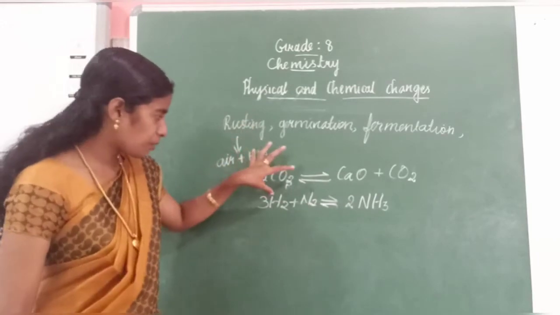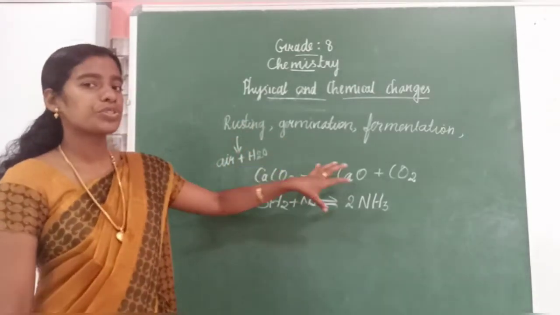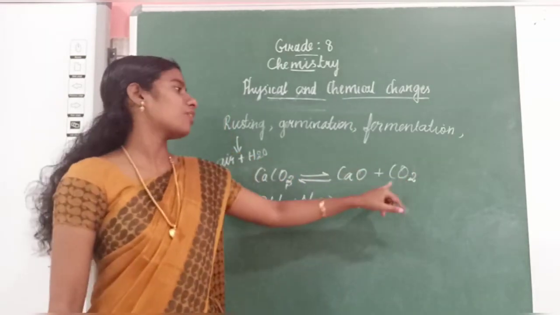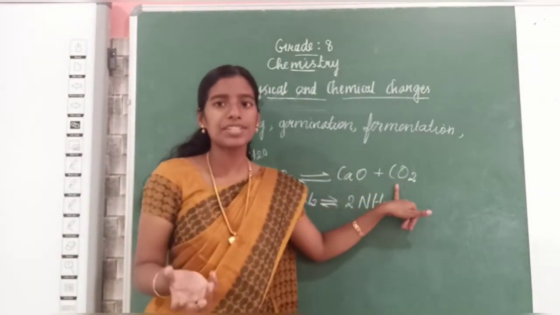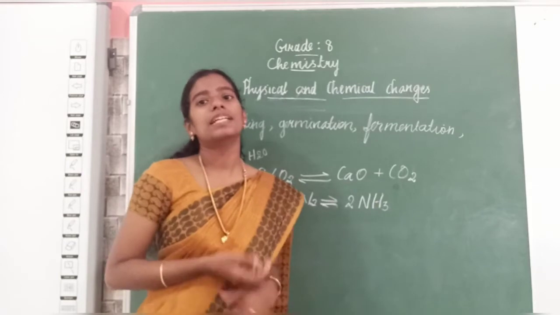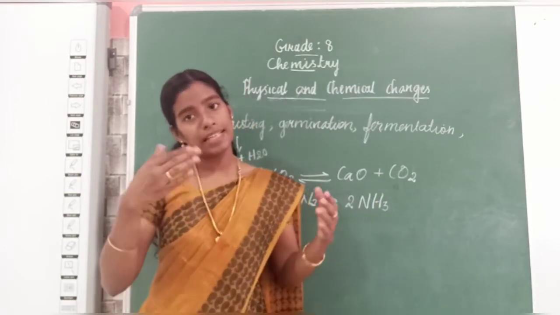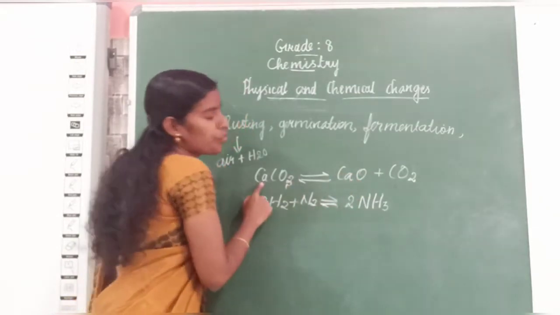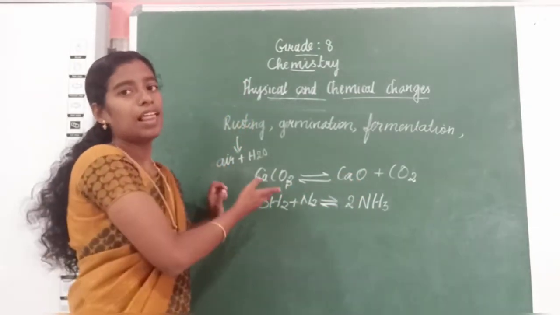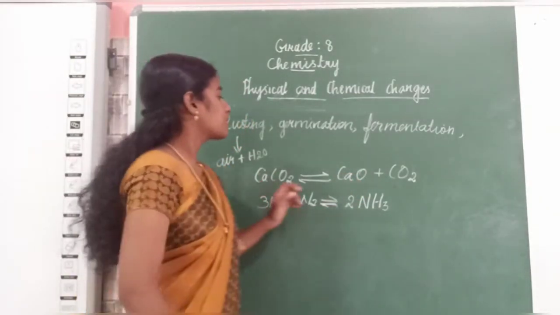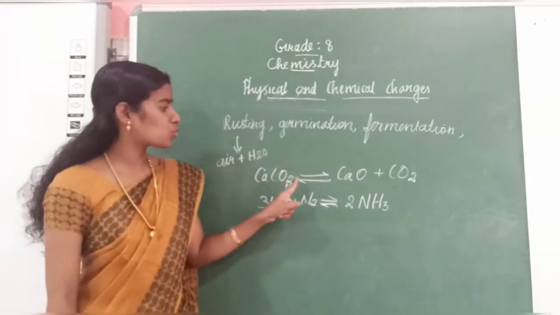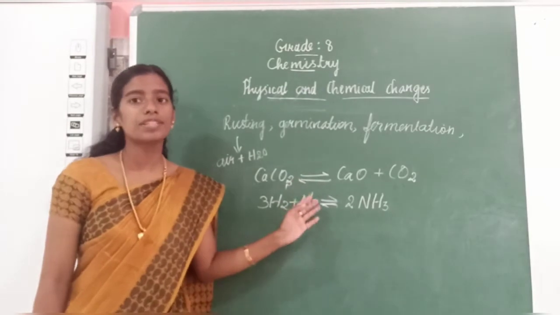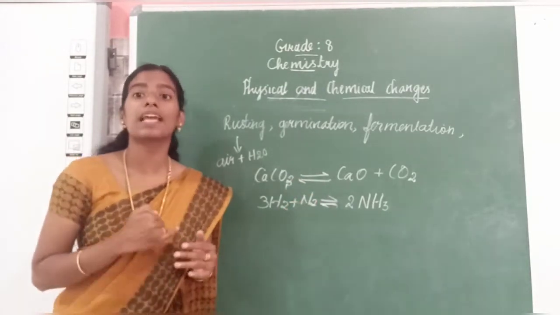When calcium carbonate decomposes to calcium oxide and carbon dioxide, it becomes a reversible chemical change. It will again combine and form calcium carbonate, the limestone. It is denoted like this, with two arrows. This denotes the reversible chemical change.